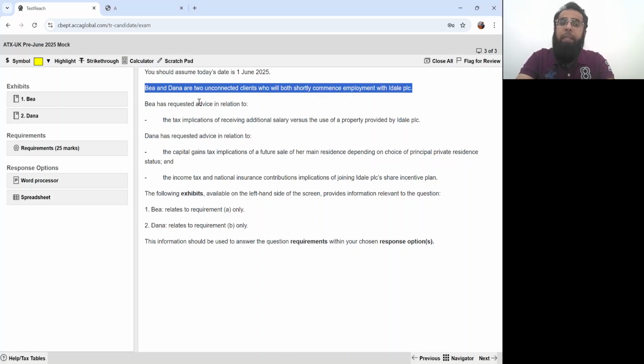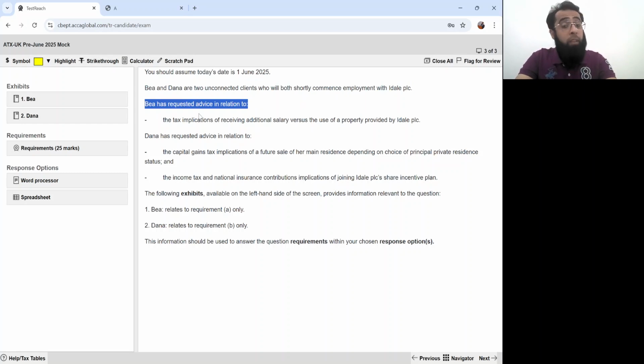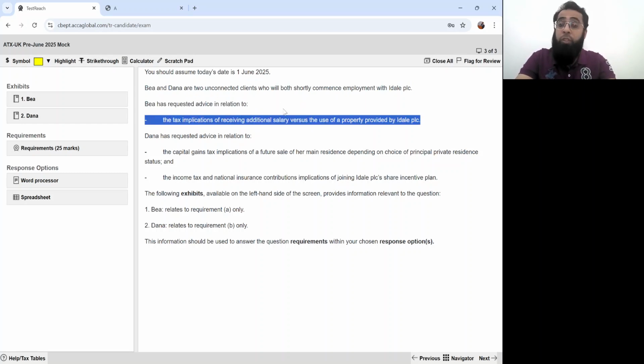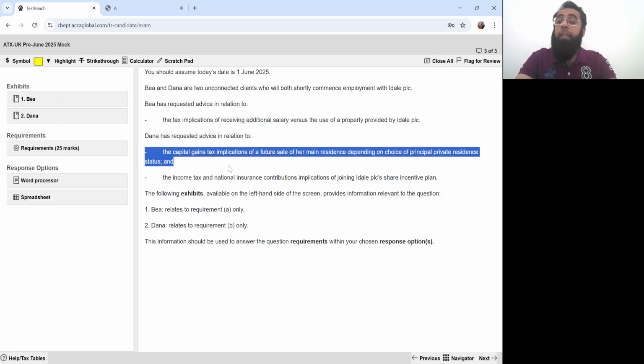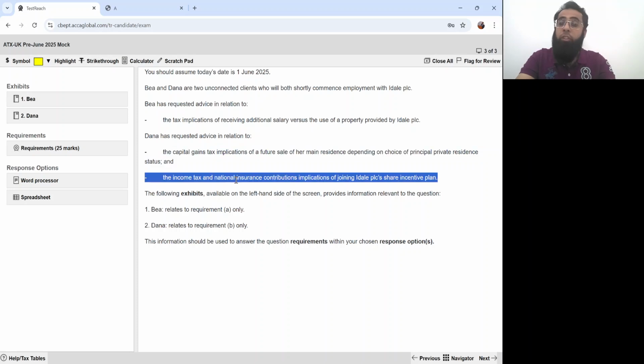Let's move forward. B has requested advice in relation to the tax implications of receiving additional salary versus the use of property provided by Ideal PLC. Dana has requested advice in relation to the capital gains tax implications of a future sale of her main residence depending on choice of principal private residence status, and the income tax and national insurance contribution implications of joining Ideal PLC share incentive plan.